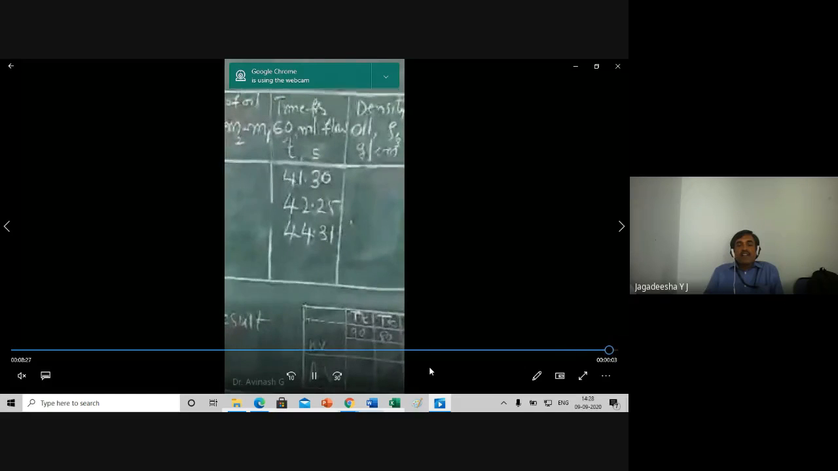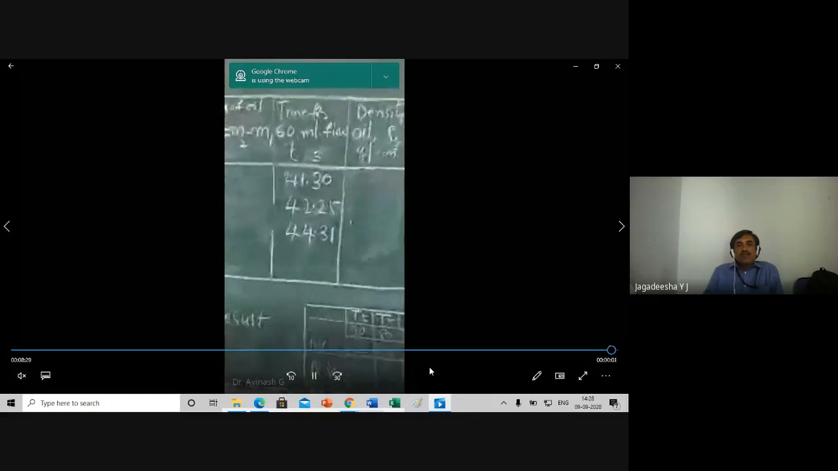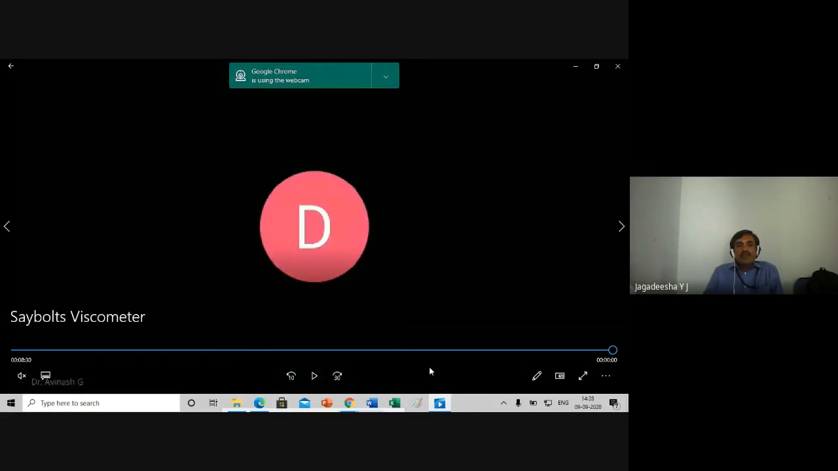Time for 60 ml to flow, T seconds, that you have to observe. So the rest is the calculation. The formula is okay.